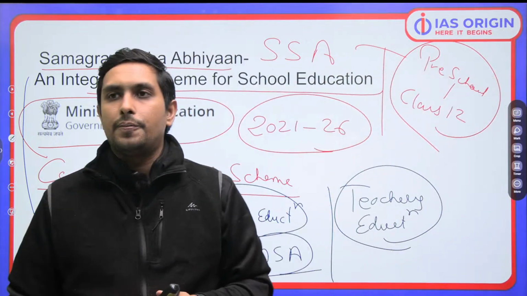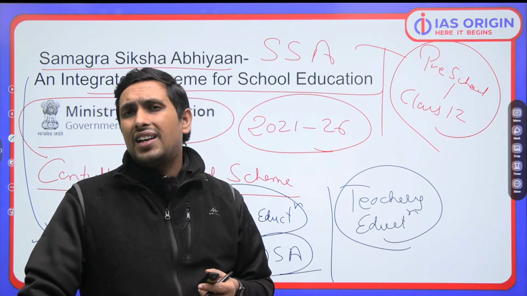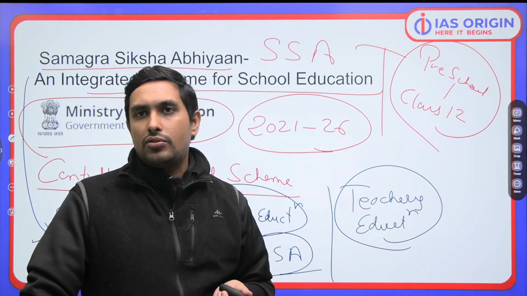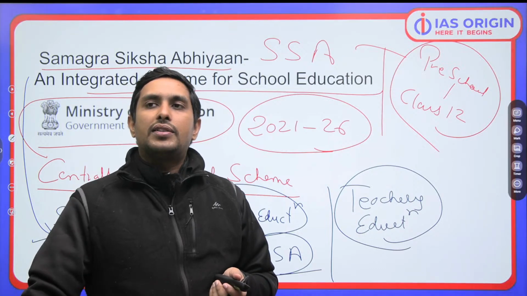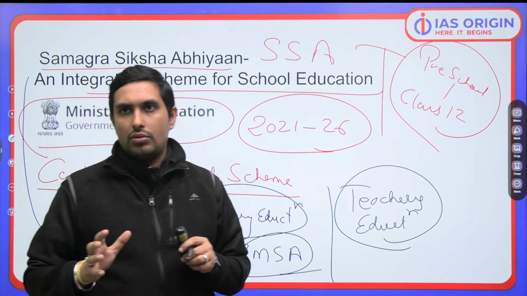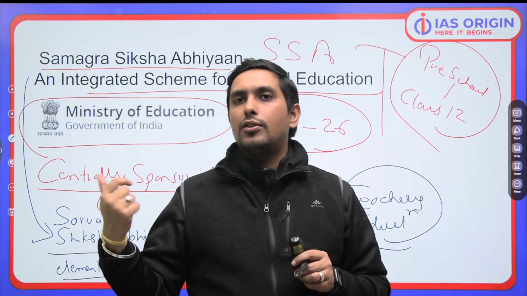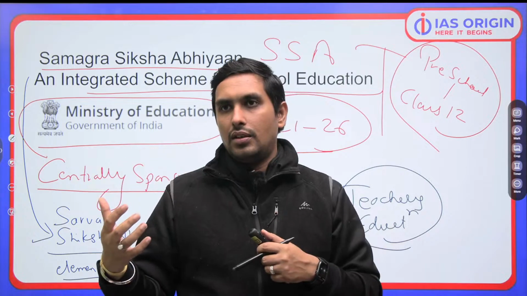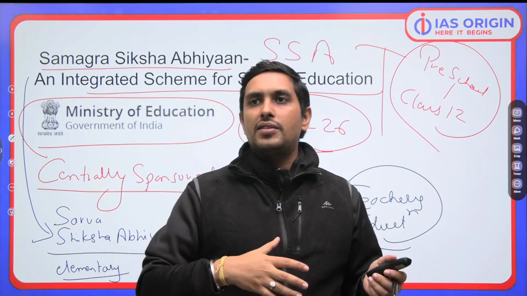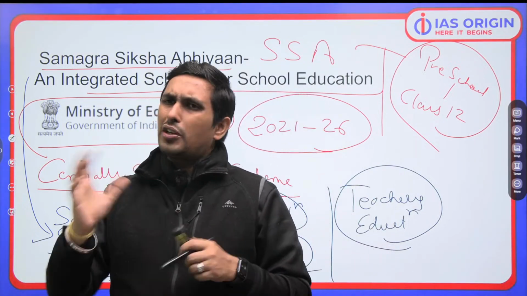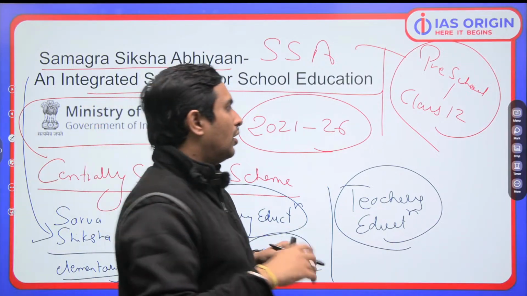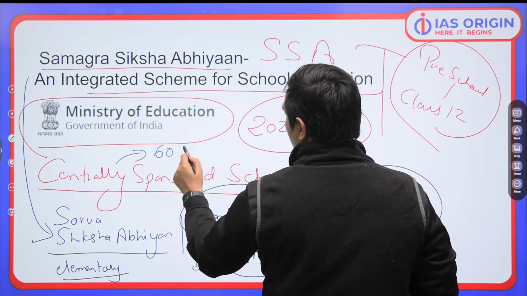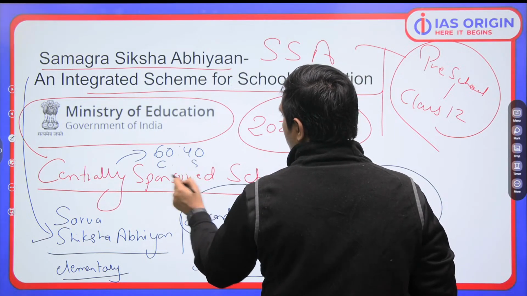ये आप याद रखना. So what would be the funding pattern? हालांकि इस पे question आएगा नहीं, but you got to understand, funding pattern depends on the state to state. So it has to be like that. For example, usually it is 60-40 ratio. But if it is a northeastern state or special category state, so we have observed 90-10 भी होगा, 90 center, 10 state. So normally क्या होता है, 60 is given by the central government and 40% by the state. So normal ratio is always going to be, because it's a centrally sponsored scheme, it will be 60-40 ratio. 60 by the center, 40 by the state.